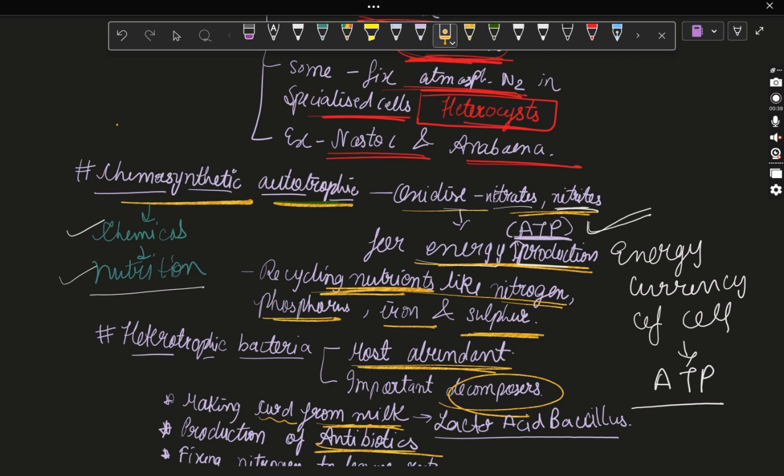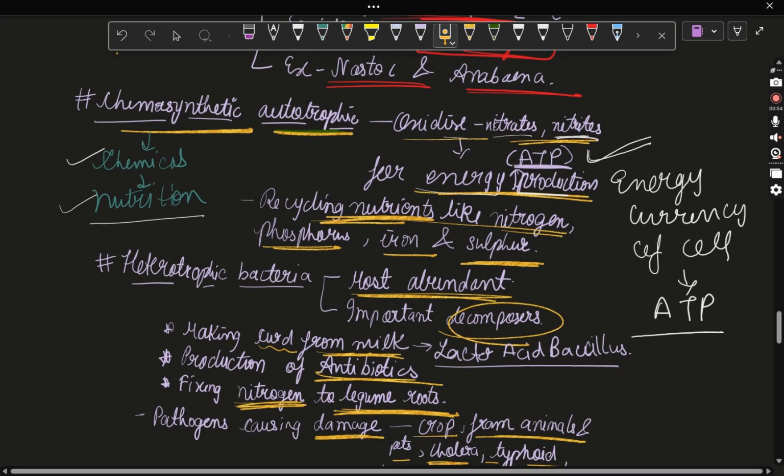Now next, they recycle nutrients like nitrogen, phosphorus, iron and sulfur. देखो सैंड में, सॉइल में, हर जगह पे, लेक, ओशन में बहुत सारे इनऑर्गेनिक न्यूट्रिएंट्स खुले पड़े होते हैं. So they utilize this for their energy production. So they have been recycled.